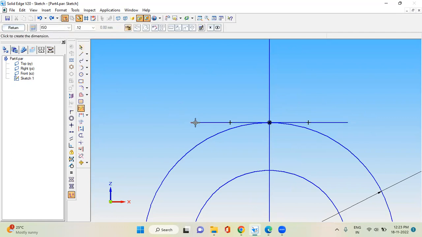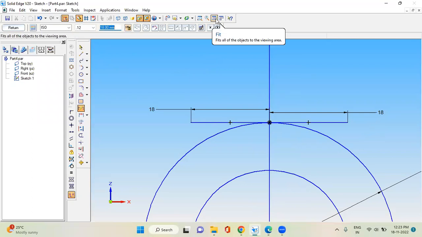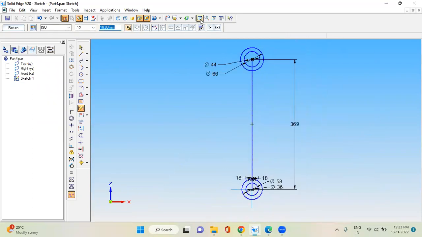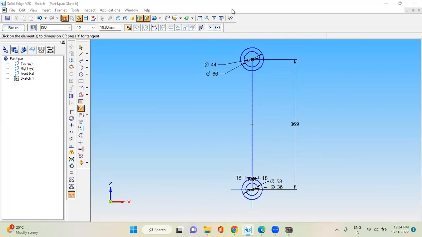Dimension this. This is 18. This is also 18. Next, from here, take the line command.